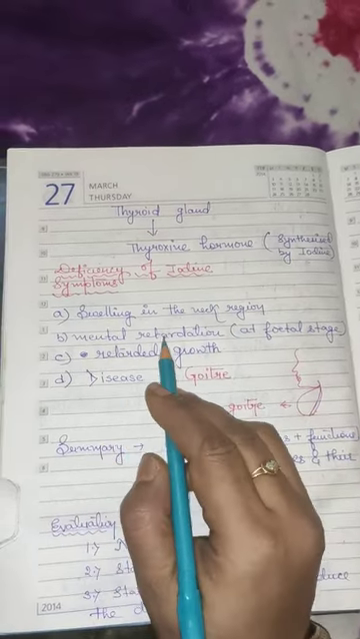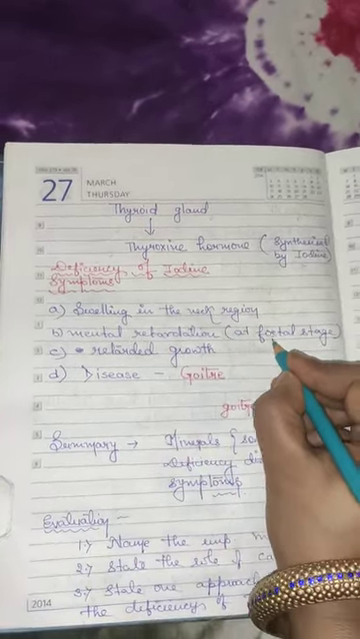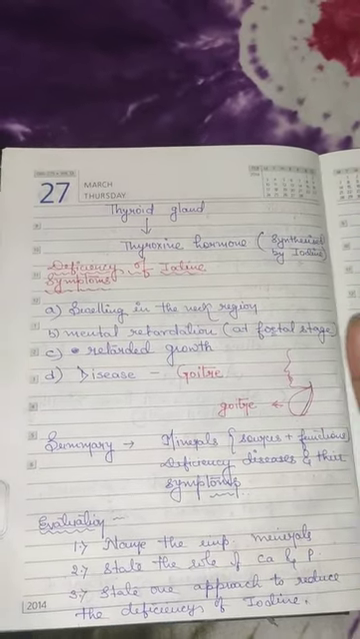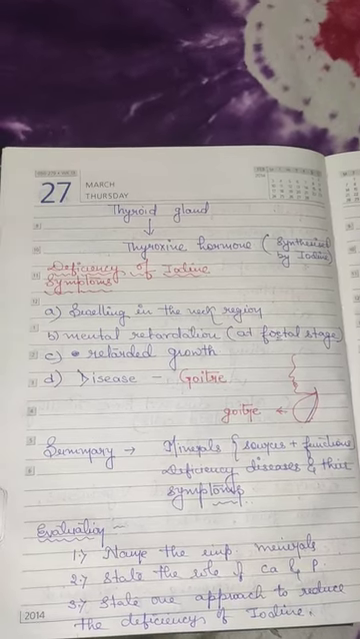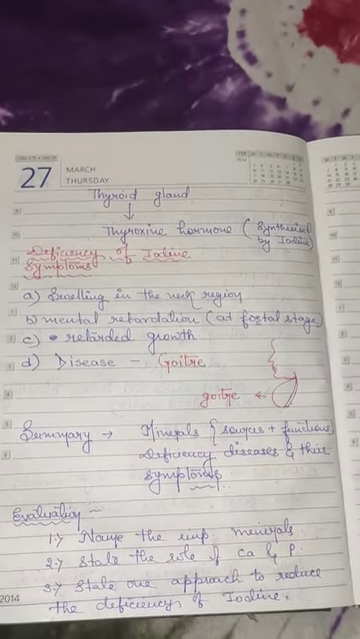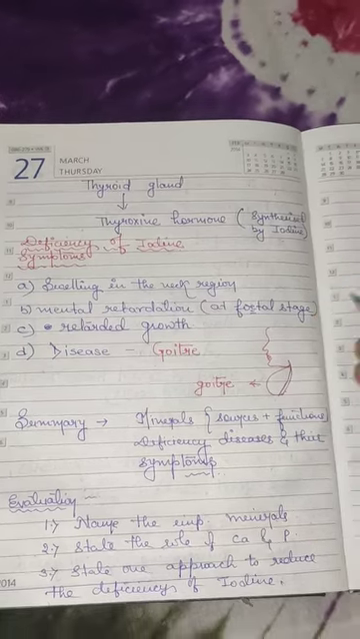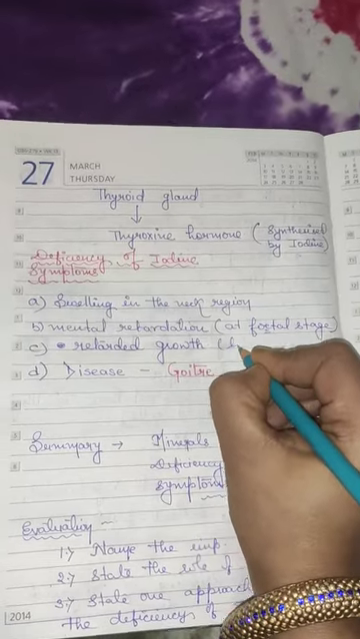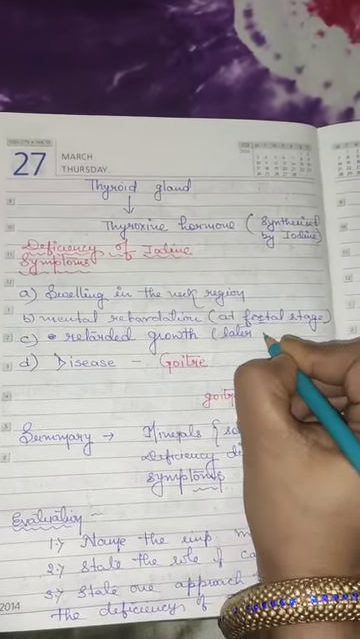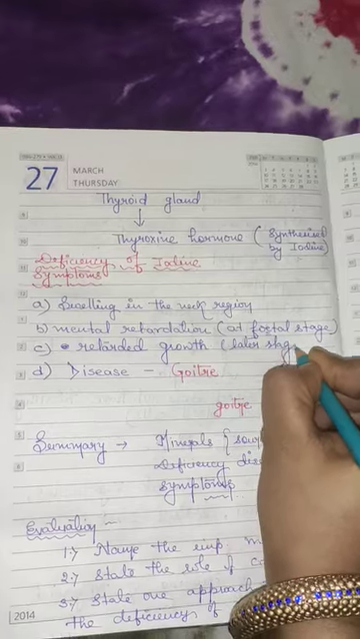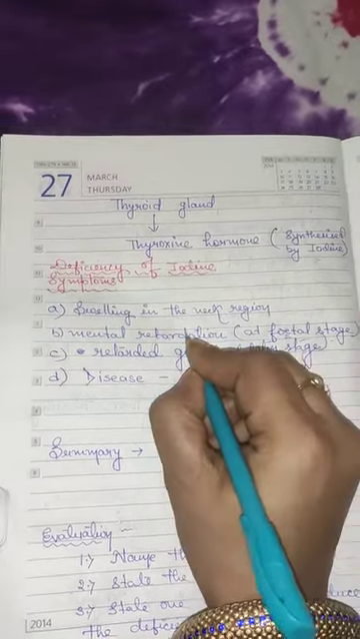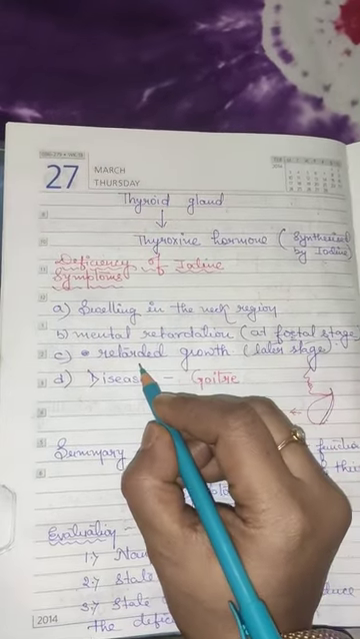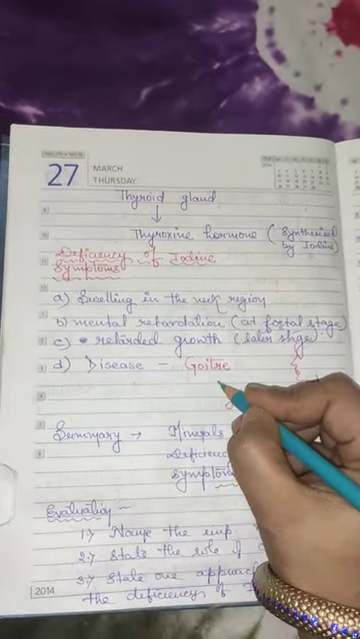Number B, mental retardation at the fetal stage. Fetal stage means when the baby is about to be born, or we can say at the infant stage. Number C, retarded growth in your later stage, meaning in your early childhood. In early childhood there will be mental retardation, and if it continues to the later stage, the growth will be retarded, and the disease is known as goiter.